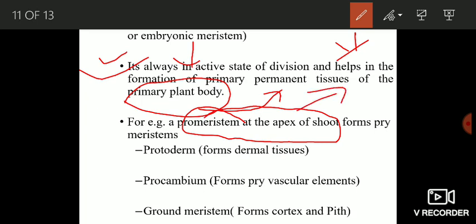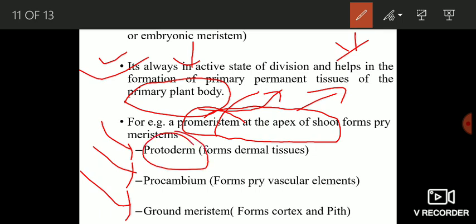जो एम्ब्रियोनिक स्टेज होता है, अगर आप उसका शूट एपेक्स देखोगे, there is a group of promeristematic cells, and these promeristematic cells, they divide repeatedly and form three different types of primary meristems. याद रखना, पहले आपके पास है promeristem. Promeristem divides repeatedly and forms the primary meristem. Okay, and primary meristem is involved in the formation of the primary plant body. इसी तरह ये जो promeristem था यहाँ पे at the apex of embryonic shoot, it has given rise to three different types of primary meristems.